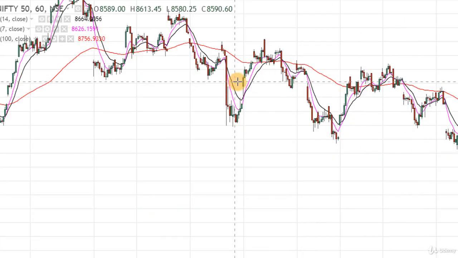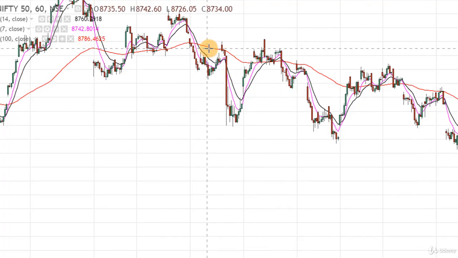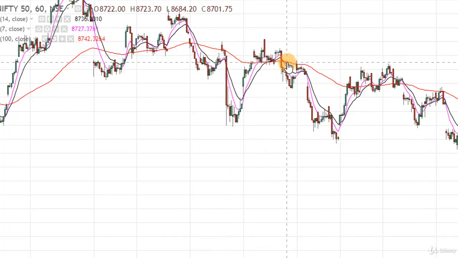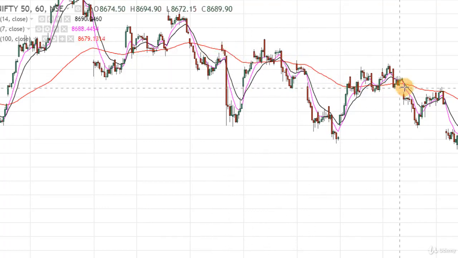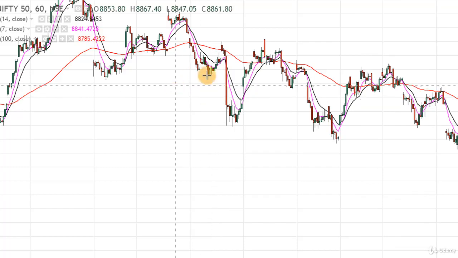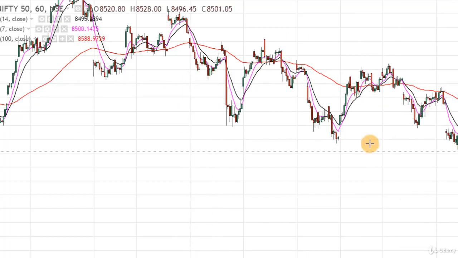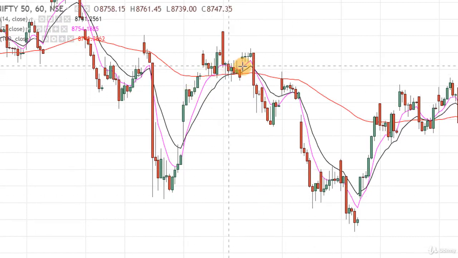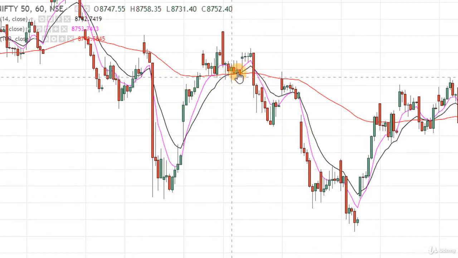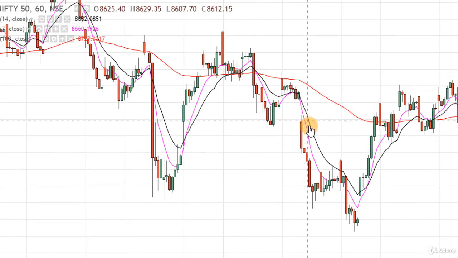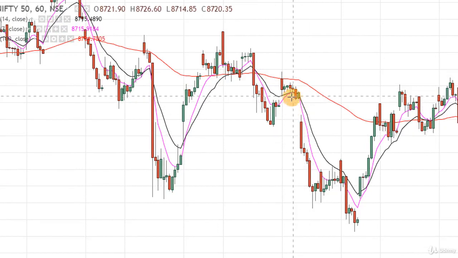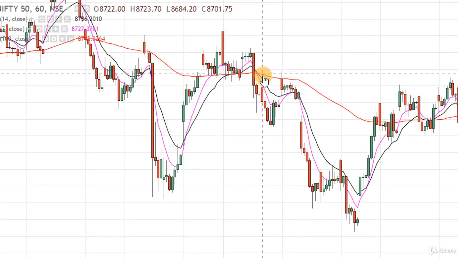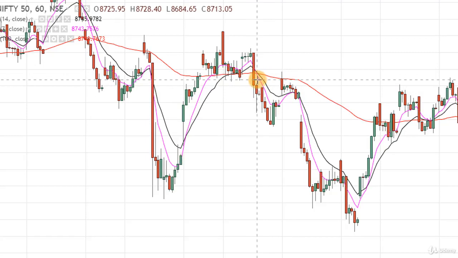In downtrend, now this red line, this 100 period moving average is acting as a support line for the prices. So this is a bearish phase for the prices, and prices are in downtrend. Now when prices touch this resistance line and going back to the bearish phase in downtrend, we are getting a bearish crossover here. This pink line is below this black line.